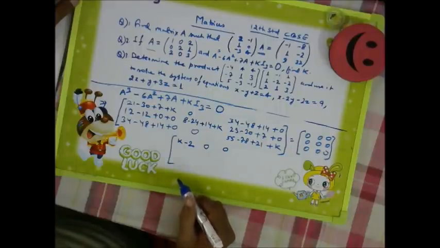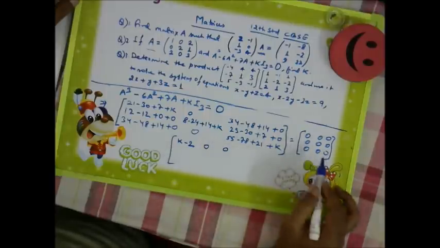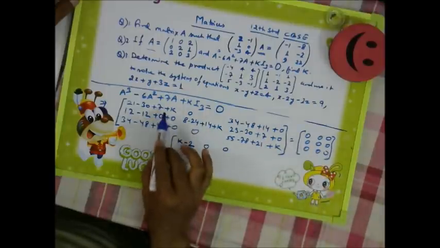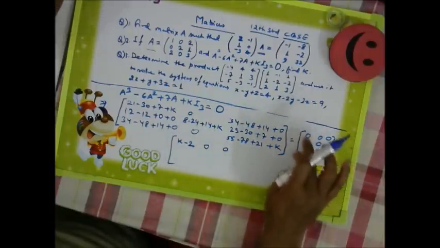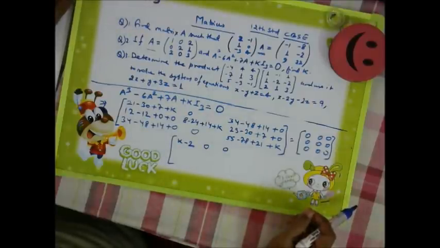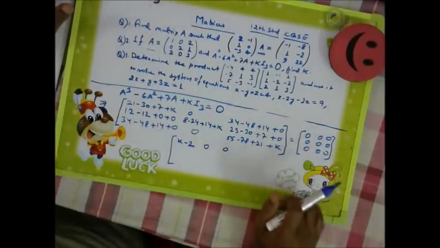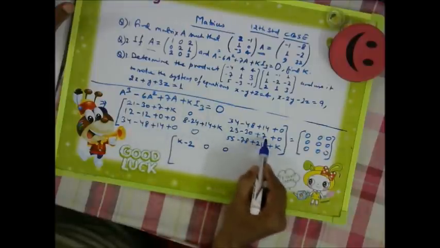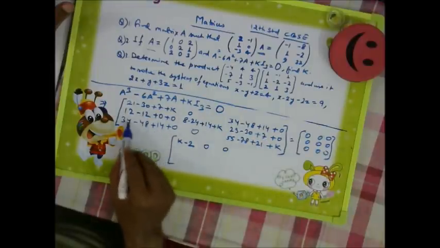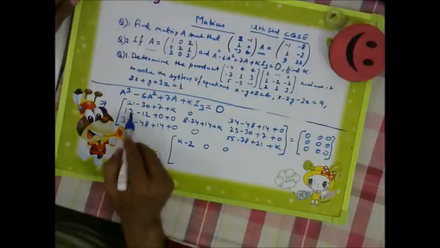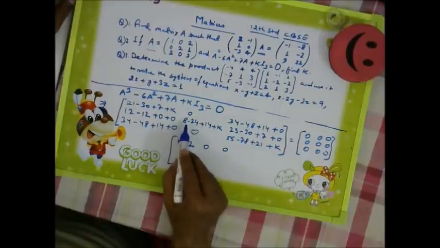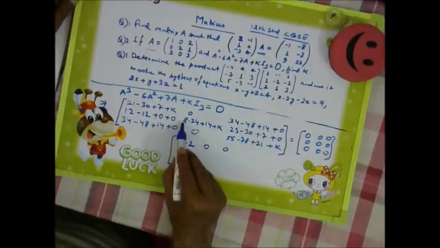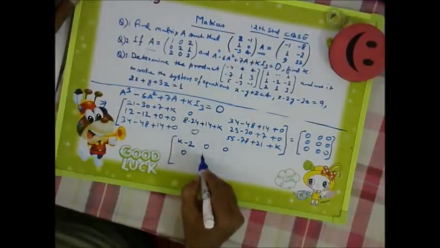Most of the case we will get k here, k here, k here. Chances are there that the other part we will get 0 only, compulsorily, because it is equated to 0. So here also it will be 0, here also it will be 0, here also it will be 0. See, 12 minus 12, so it is 0 only completely. Here we will not get 0. So 8 minus 24, plus 14, 22 minus 24. So it is k minus 2.